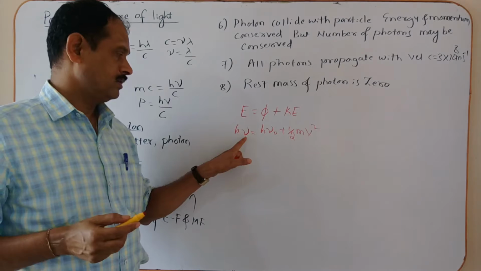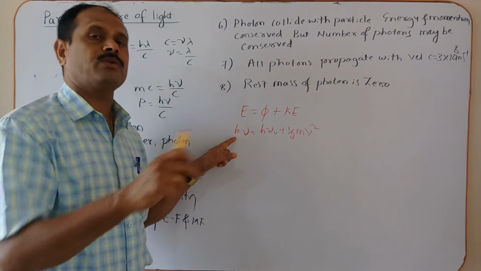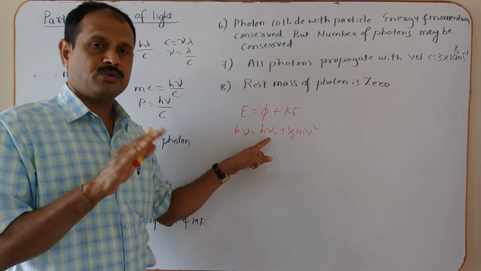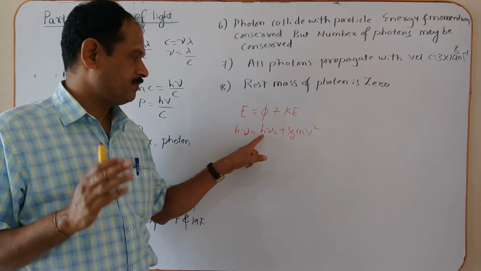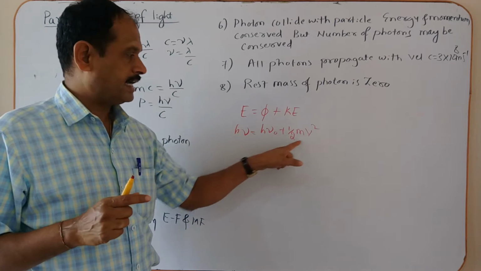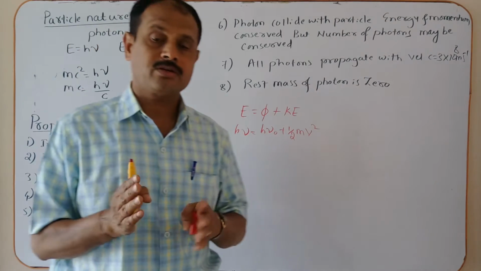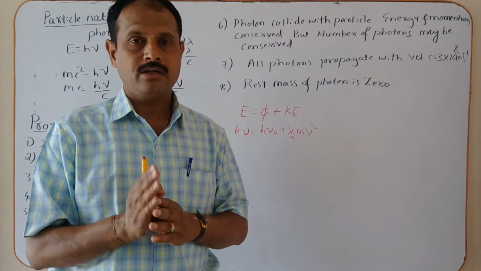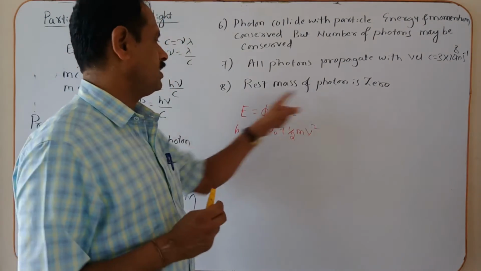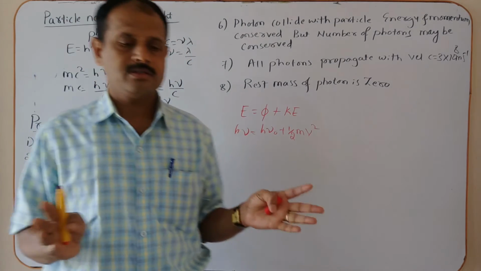What is nu? The frequency of the incident light. What is h nu? Totally the incident photon energy. What is nu naught? The threshold frequency of the photosensitive material. What is h? Planck constant. Totally h nu naught is the work function. This is the kinetic energy of the photoelectrons. After the emission of the photoelectrons, they move with a certain velocity and also with a certain kinetic energy. Now this is about Einstein's explanation, and we will discuss the different cases.